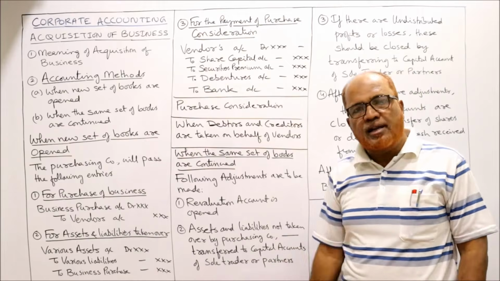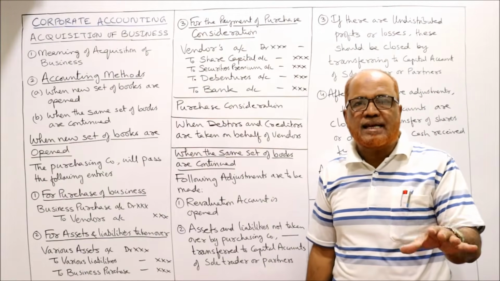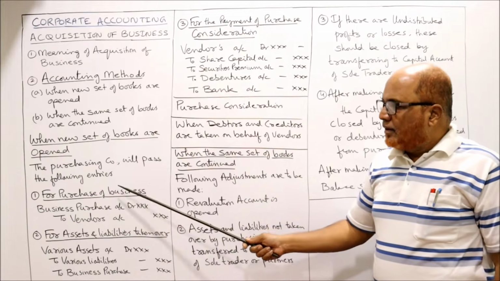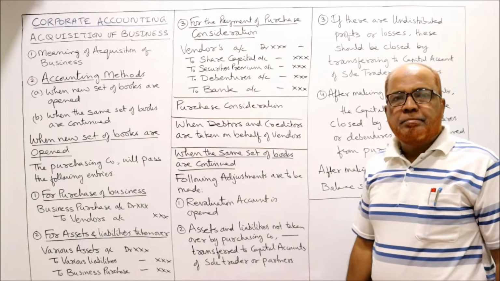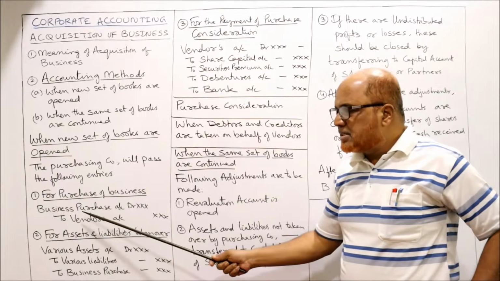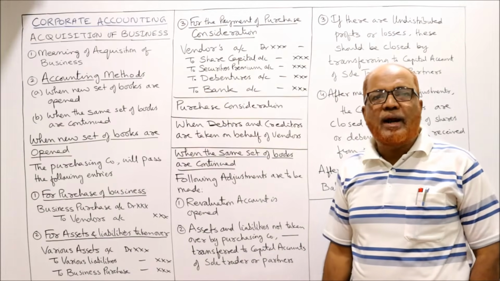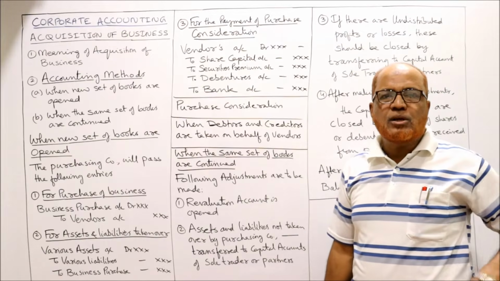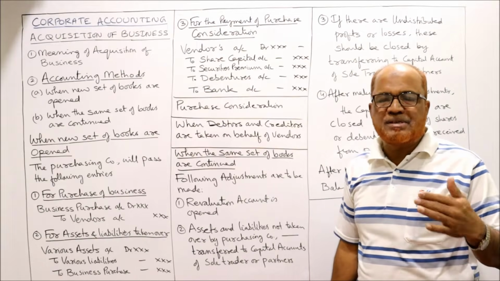What are the journal entries to be passed when a new set of books are opened? First entry will be the entry for purchasing the business. It will be business purchase account debit to vendor's account. Vendor means seller, the person who sells the goods, sells the business.